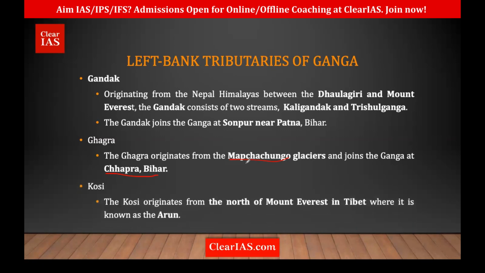Okay, and Koshi is originating from where? From the Mount Everest in Tibet, north of Mount Everest. So in Nepal, it is also known as what? Arun. Okay, Koshi River. So Koshi is known as the Sorrow of Bihar. Who was the Sorrow of Bengal? It was the Damodar River, and Sorrow of Bihar is the Koshi River because it frequently floods. Okay, all the rivers that frequently flood are called the Sorrow of that place.